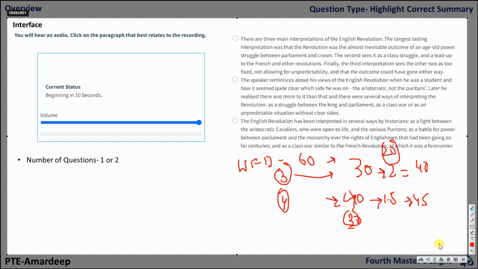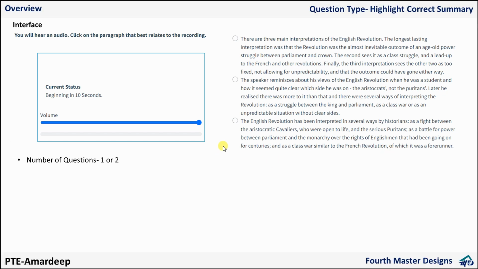Well, whatever I discussed, that is not applicable here. That is applicable in other types like describe image, retell lecture. But something similar I can say, if you are getting 2, then you don't worry. Overall number of marks is, let's say, 2 for this question type. If you answer 1 correct and 1 incorrect in highlight correct summary, you will get at least 1 out of 2. But if you are getting just 1 highlight correct summary and you answer it incorrectly, you will get 0 out of 2. But don't worry if you get 2 questions in highlight correct summary, or the other one, multiple choice, multiple answers.